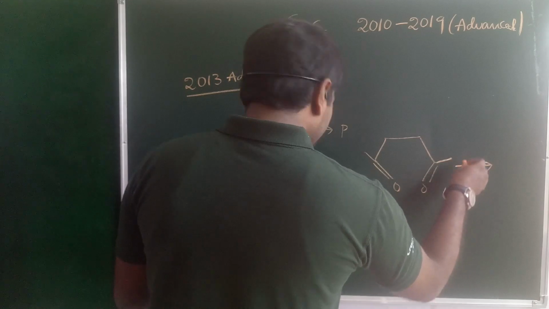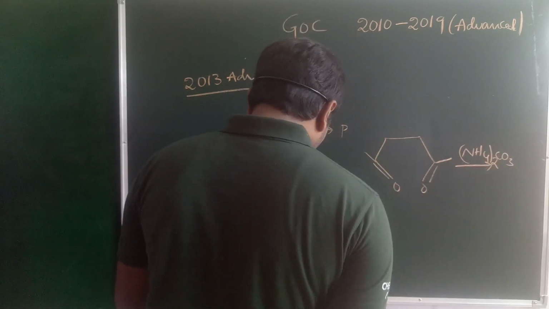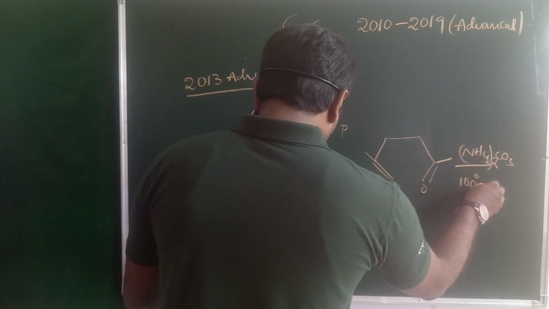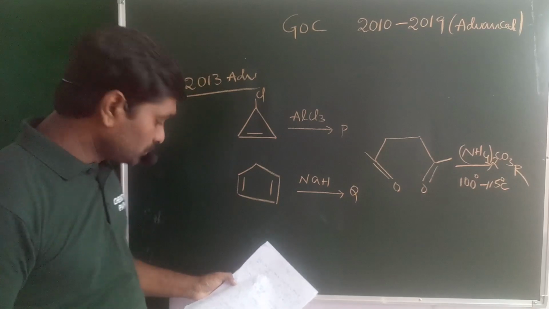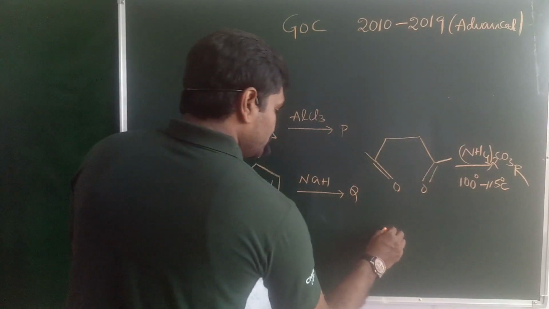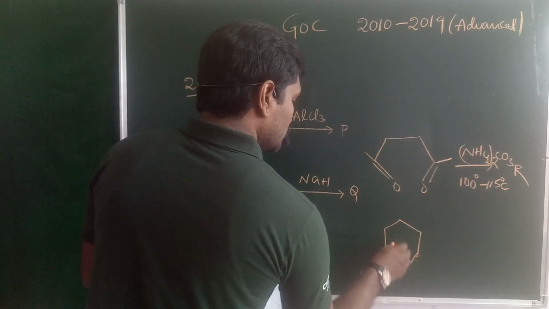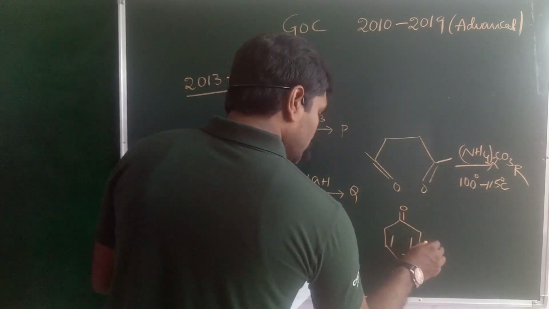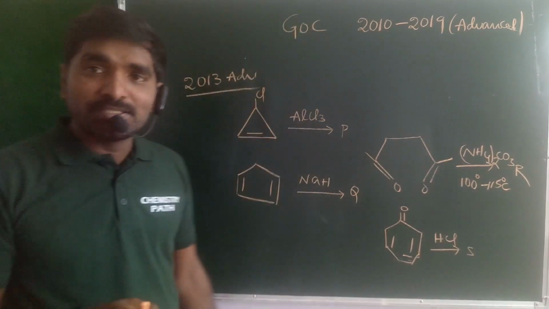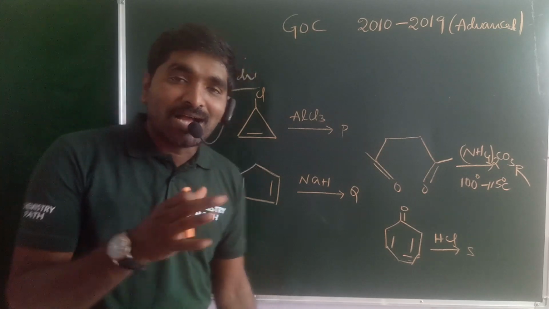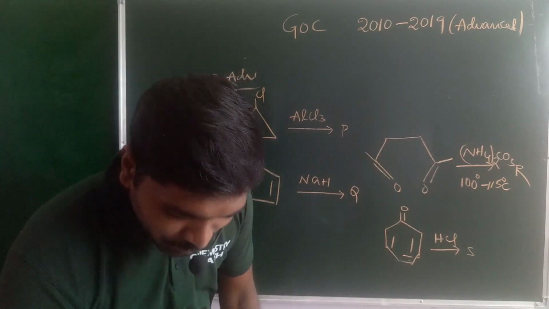This molecule may react with ammonium carbonate, (NH4)2CO3, at 100 to 115 degrees centigrade temperature, and you may get the product R. And the next compound may be like this. When it reacts with HCl, the product may be S. So our question is, which of the following is aromatic after reacting with the respective reagents? Which one is aromatic? A simple question here.